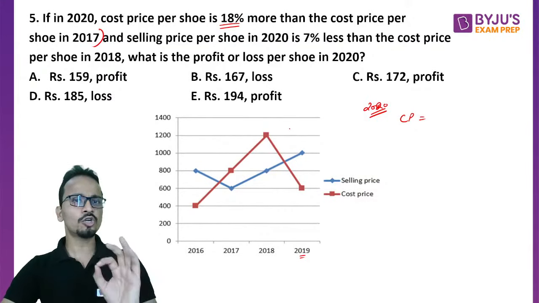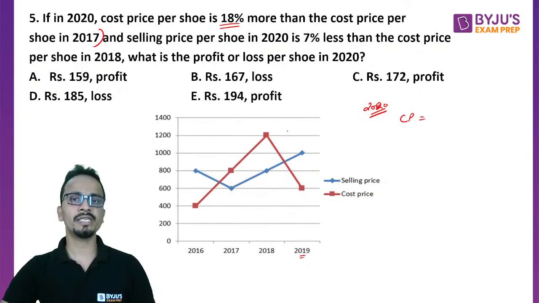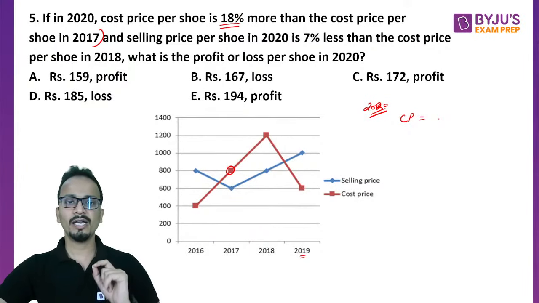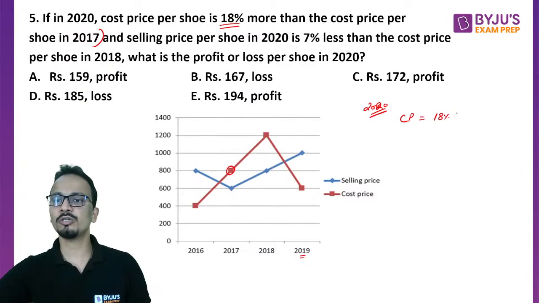So 2020's cost price is 18% more than the cost price per shoe in 2017. Now cost price per shoe in 2017 is 800. Okay. So in this year, the cost price is 18% more than 800. All right. So 18% more than 800.